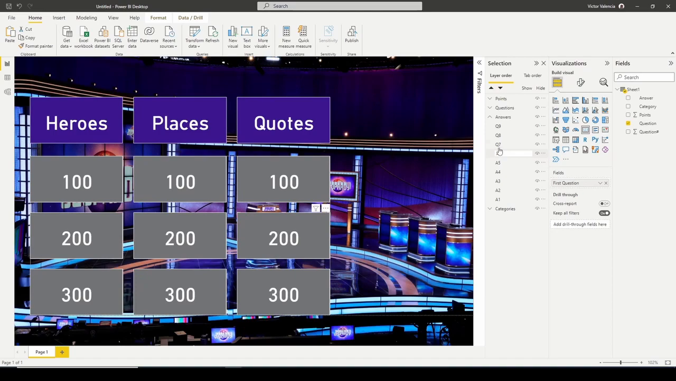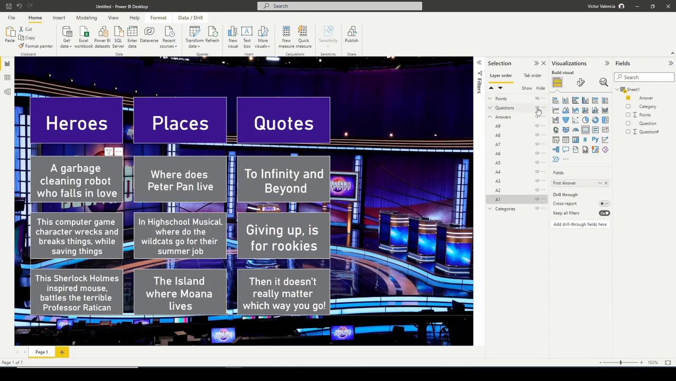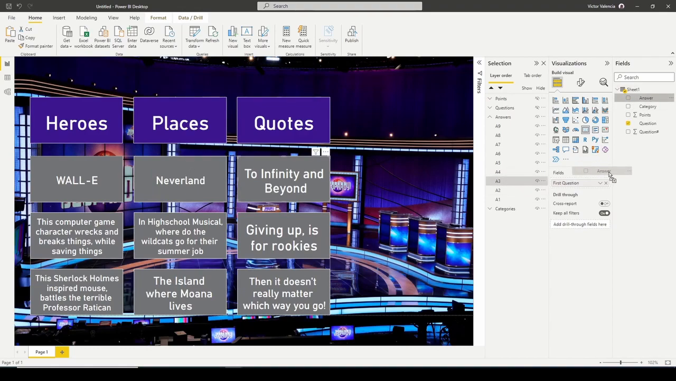So I'm just going to rename all of my answer cards, and now we're going to start to bring in our answers. So instead of question, you're going to bring in the answer. And same thing, if you want to see them, go ahead and hide points and hide questions. And now you start to see the answer underneath. So bring in answer and you see it shows up. So for each of these, I'm going to bring in the answer.